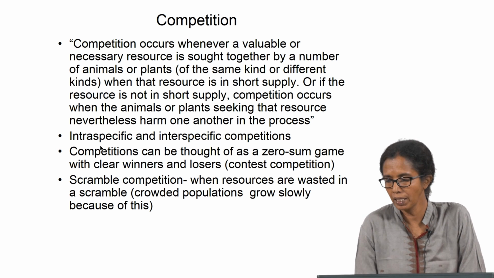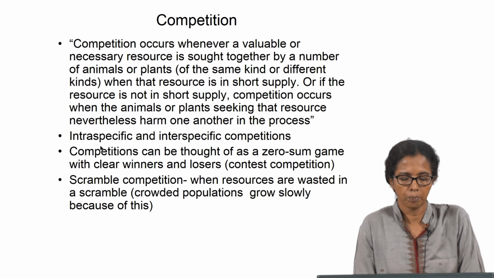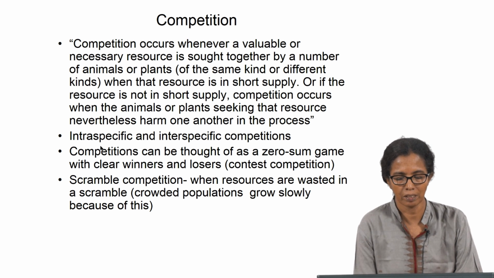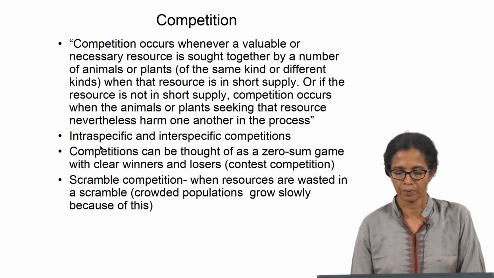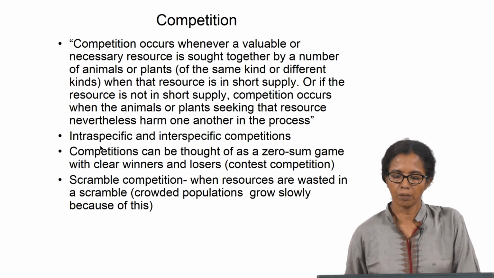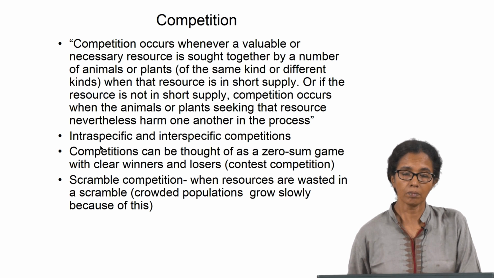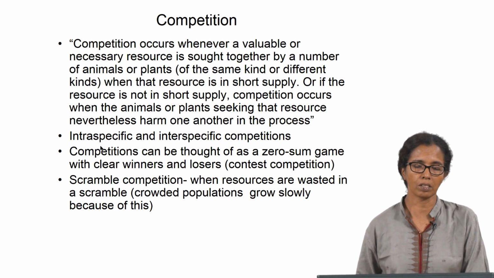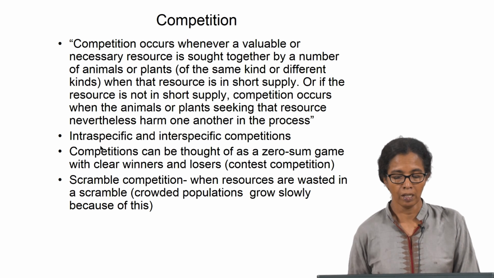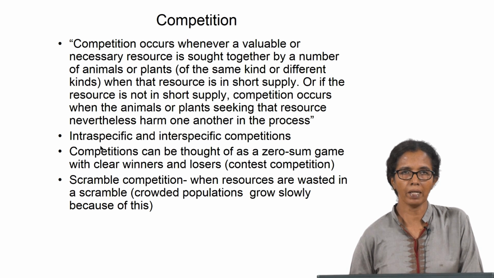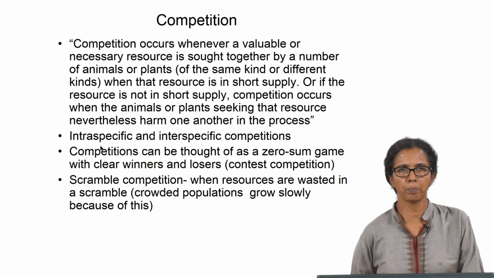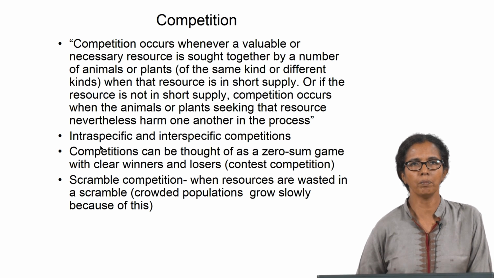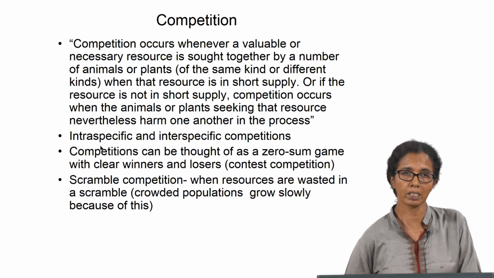It could be a nutrient sought by different plants, or a food resource sought by different species of animals. When that resource is in short supply, competition sets up, or even if the resource is not in short supply, competition occurs when the animal or plant seeking that resource nevertheless harm one another in the process.